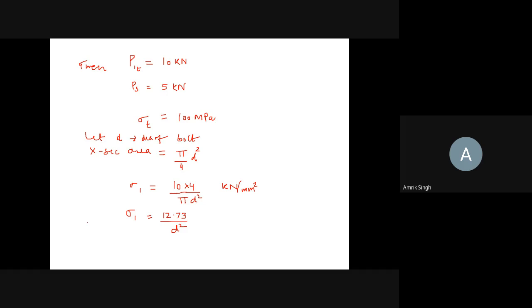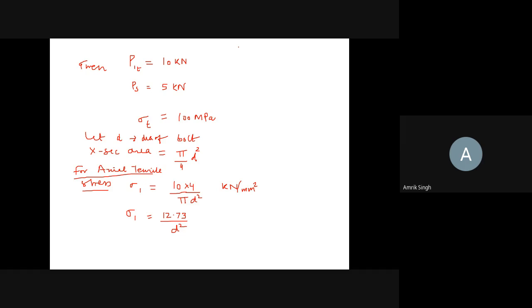Now this is for axial tensile stress. Right.